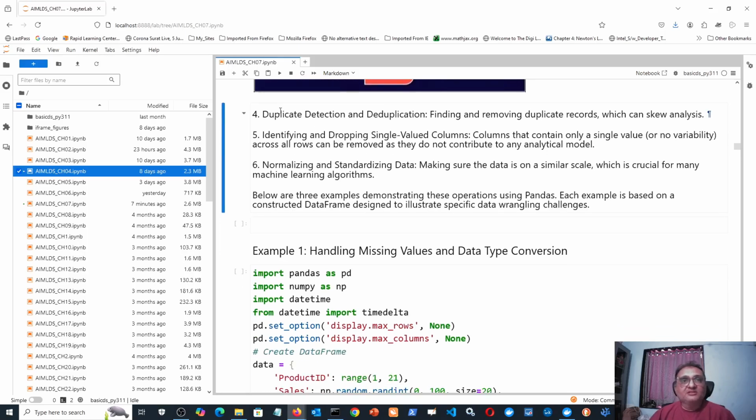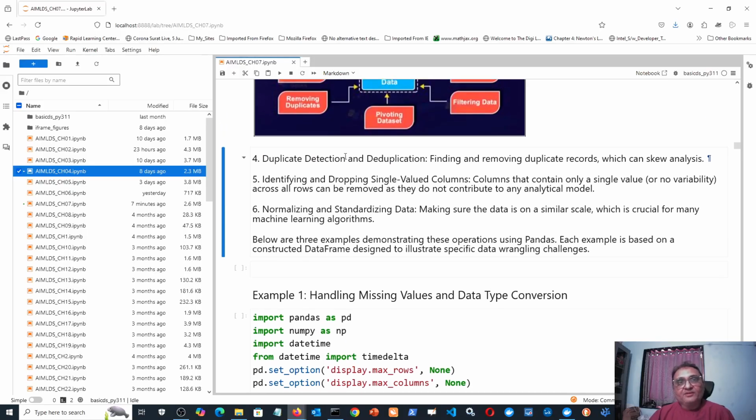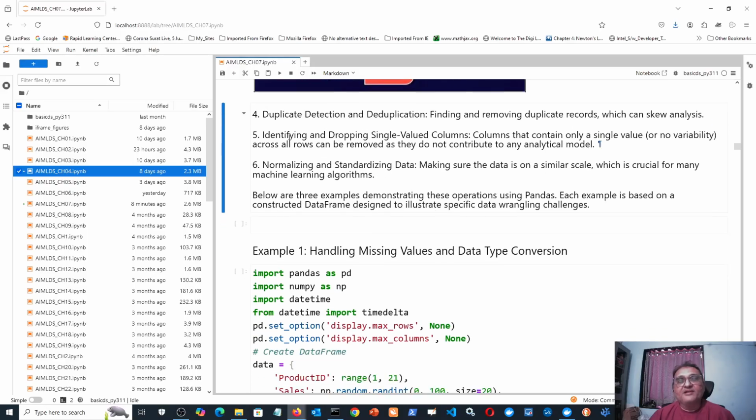We have done both, and the methods are simple. df.duplicated, when you use that, will give true or false for every row. True means that row is duplicated somewhere below, and false means that row is not duplicated. Then once you find that certain rows are being duplicated, you can use df.drop_duplicates. And we have seen that drop_duplicates is a very powerful method, and it can be combined with list comprehension, with a lambda function, and with many other things.